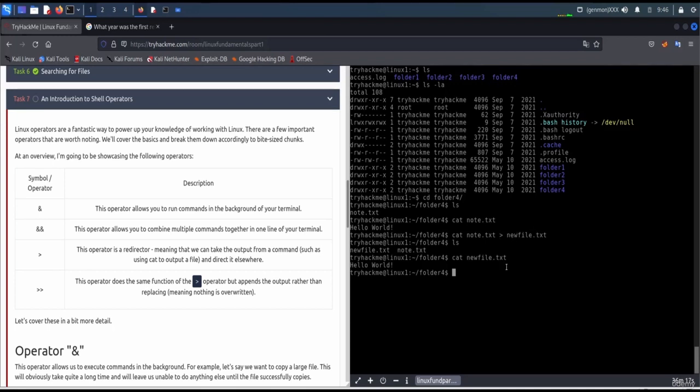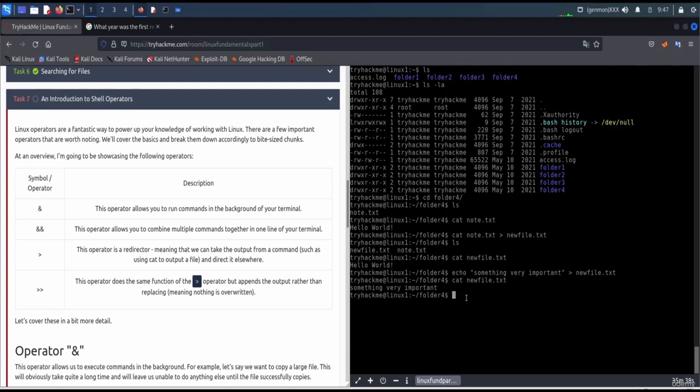But if I want to, let's say here, echo something very important, and you just redirect this to our new file. Okay, and you can see the hello world should be gone. So if I say here cat new file, you can see that the hello world is replaced by something very important, which in many cases you don't want the content to get replaced.